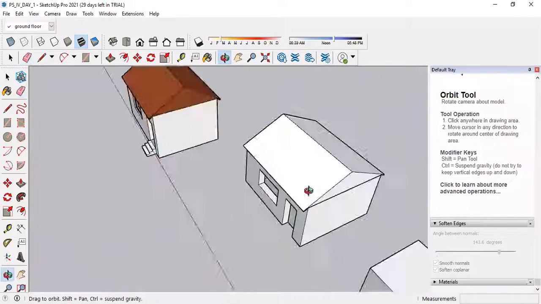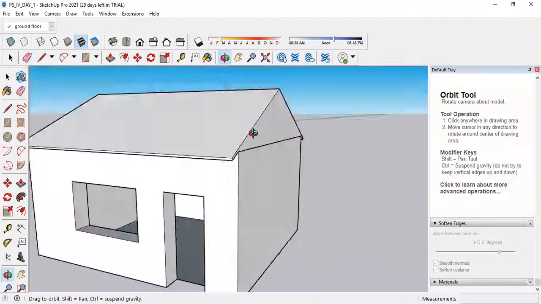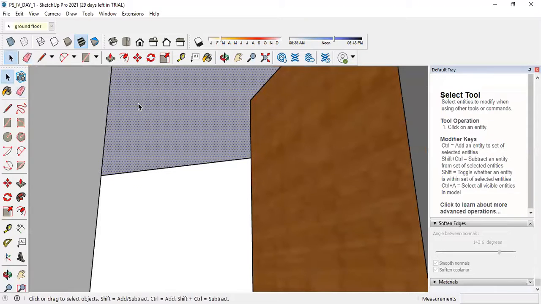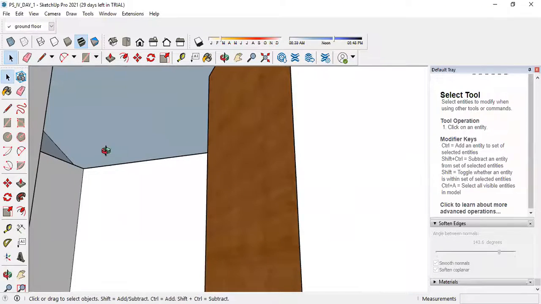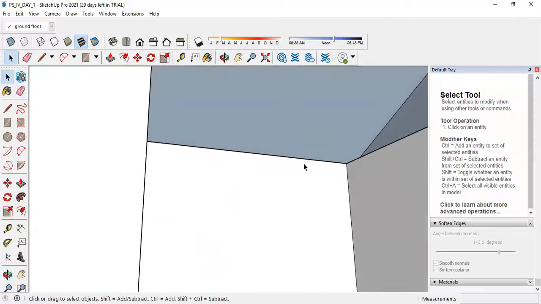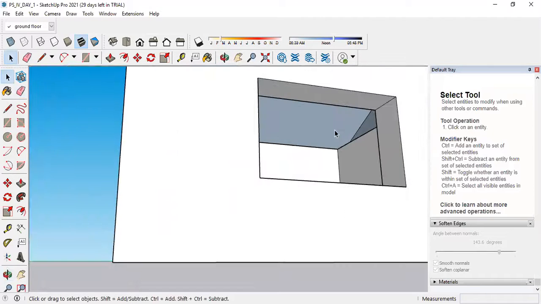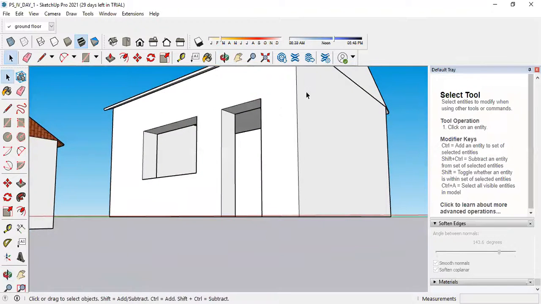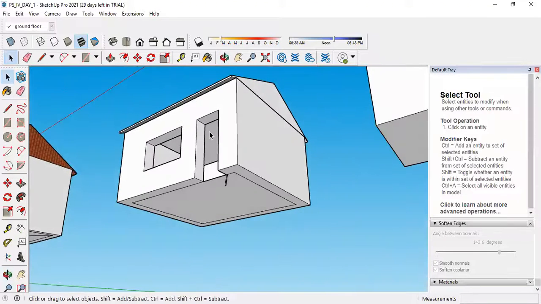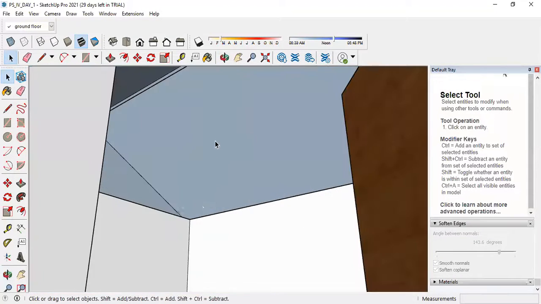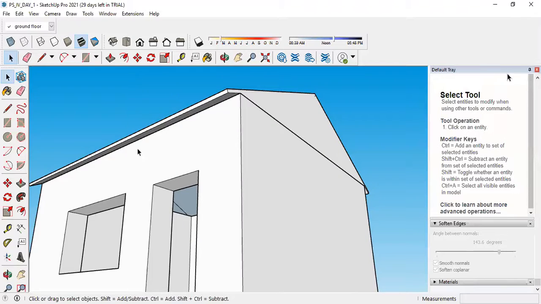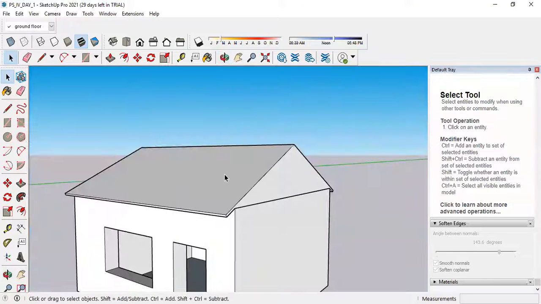Understood? Yes, sir. Okay, in case you want the roofing or the proper roof, then select this plane and delete it. So see, you will be able to see the roofing lines or roofing texture at the top. Previously, there was a plane at the height of this wall inside. So I will delete this, so you can see the upper portion of the roof properly. Otherwise, there was a slab-like portion or a plane at the height of the wall, which I have deleted. Understood?